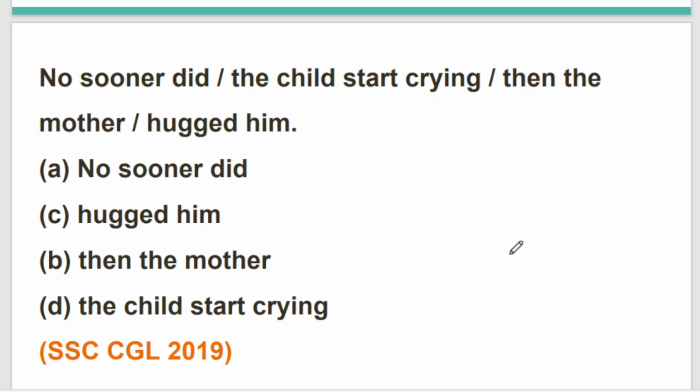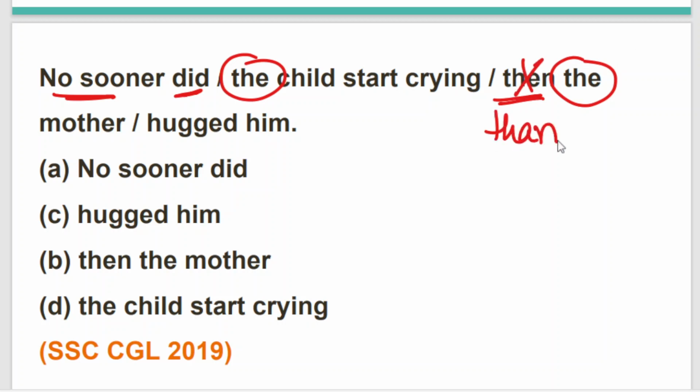No sooner did the child, that means we are talking about a particular child, start crying. Why start? Because here we have already mentioned did, which is past tense, hence we can write start. Then the mother hugged him, and here it is written then the mother, again getting specific. So in these cases, when a sentence is starting with no sooner and the subjects are getting specific, we usually use the word than and not then. So the correct sentence is, no sooner did the child start crying than the mother hugged him.